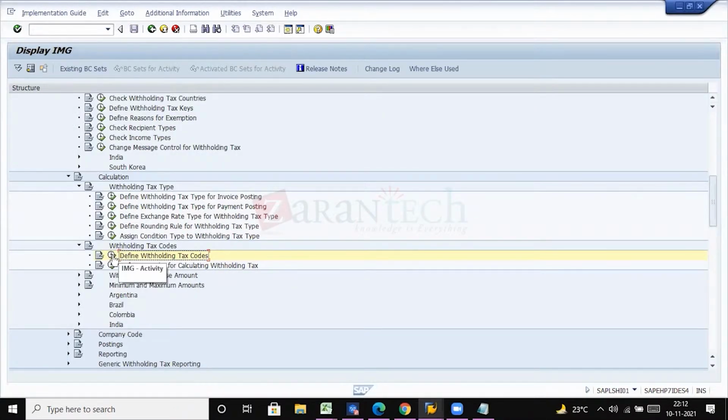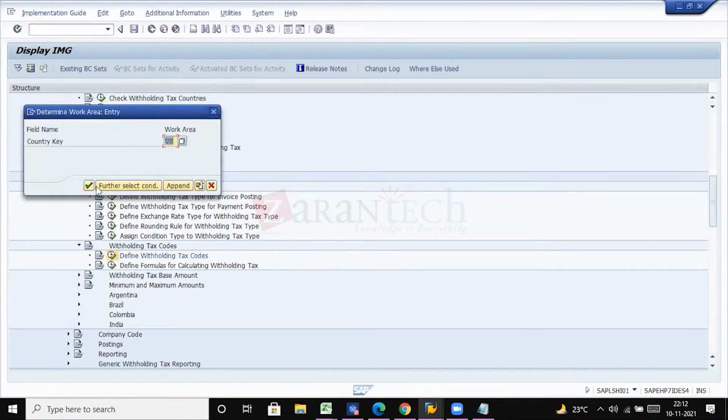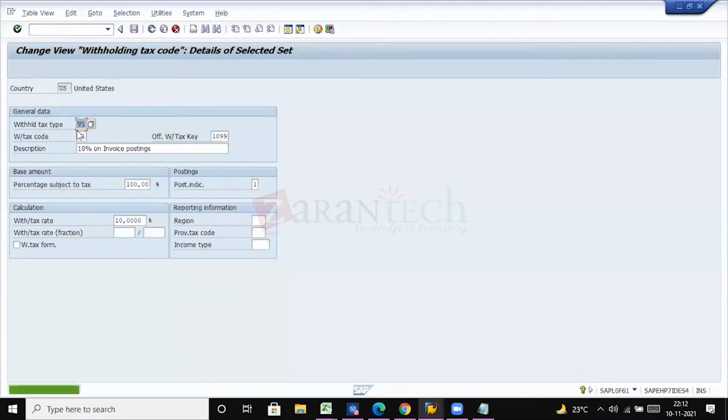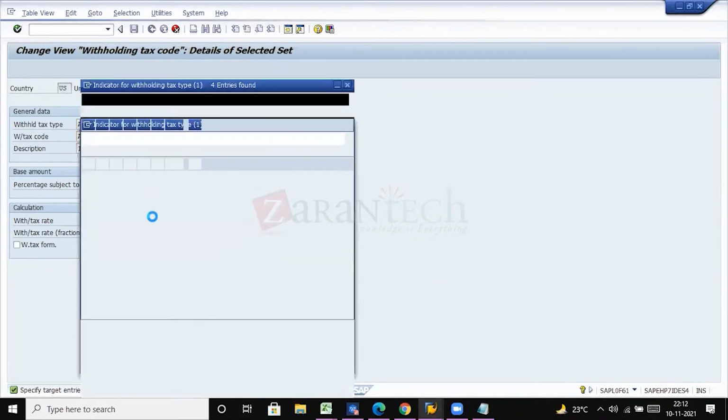As I said, the section code will be linked, right? So we'll be linking that section code here. Let me show you. Okay, let me copy this, A1, and for A1, I will give A1 itself for the withholding tax. So we have defined this A1 as withholding tax key, right?